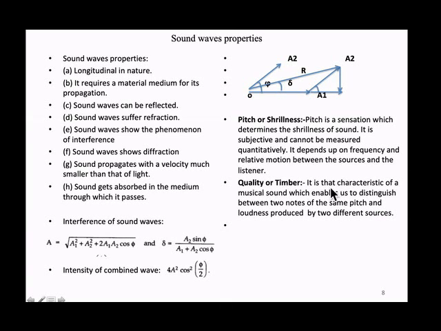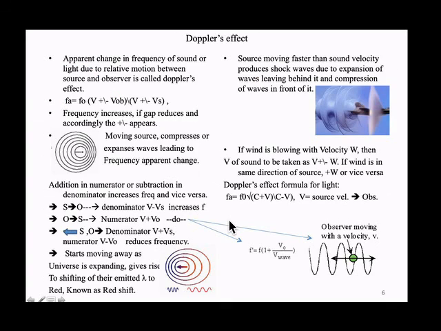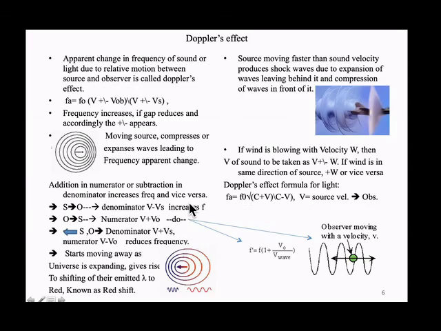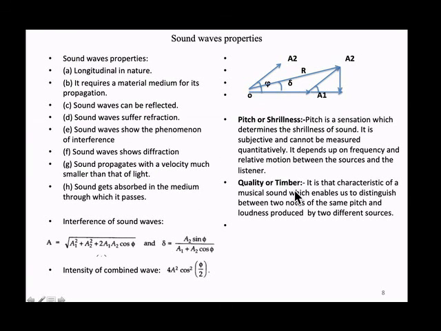What is quality? Suppose we have seen here, whenever there is a sound, when the vibrations are there, it can be associated with other frequencies also. This is the fundamental. These are the first harmonic, second harmonic, third harmonic. If there are more harmonics, it is a more disturbed sound. If these harmonics are removed and we get only one sound, we get a very clear timbre quality sound. If harmonics are mixed, then we get a disturbed sound. That is the quality of the sound.